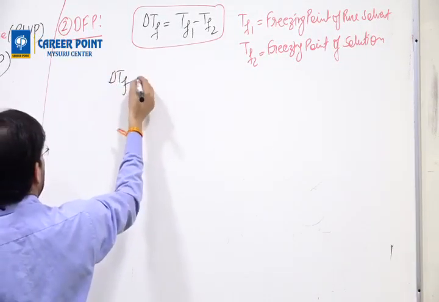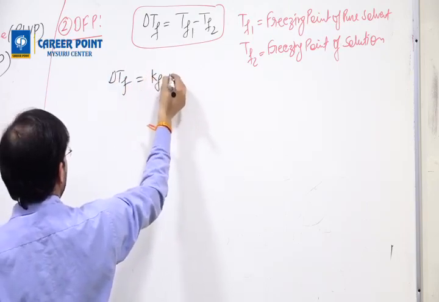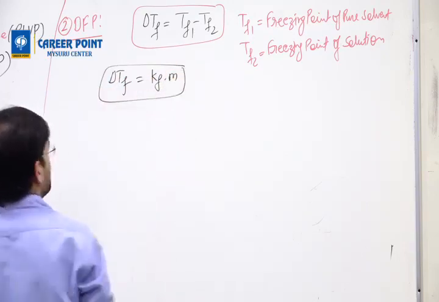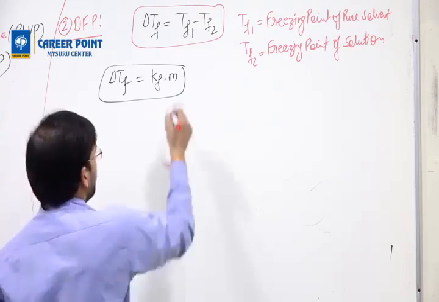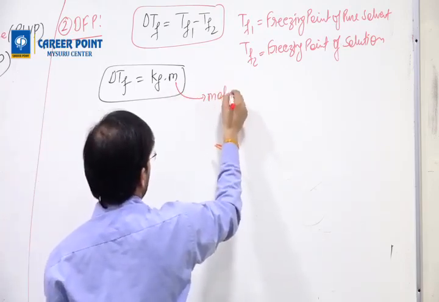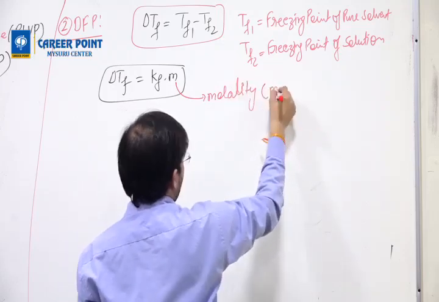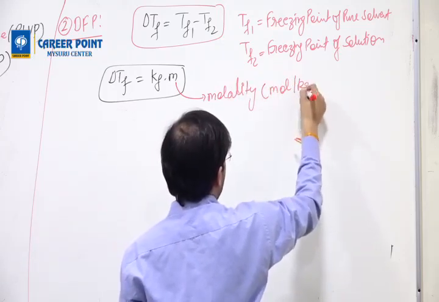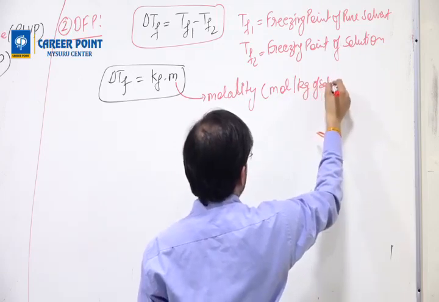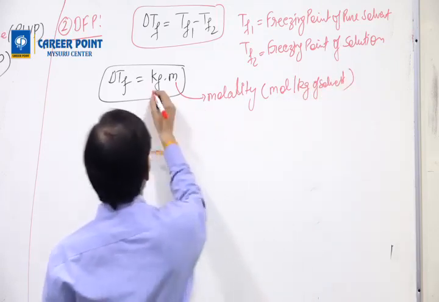Then delta TF equals KF dot m. What is m? m is known as molality, or moles per kg of solvent. What is KF?